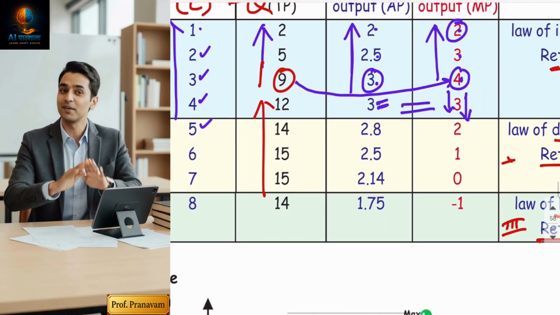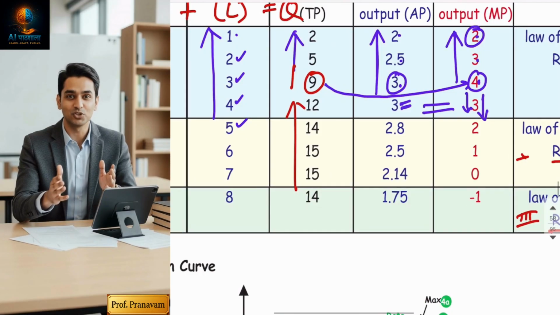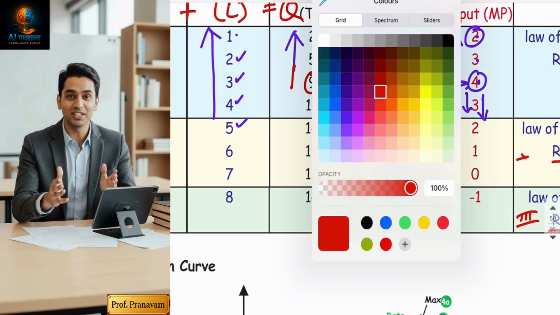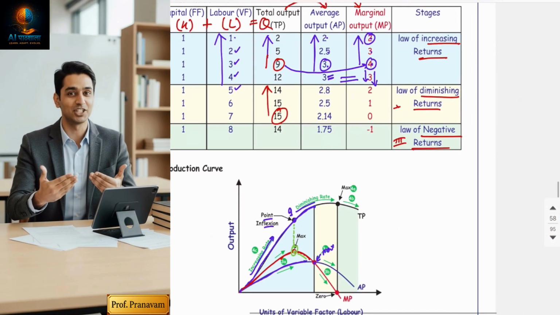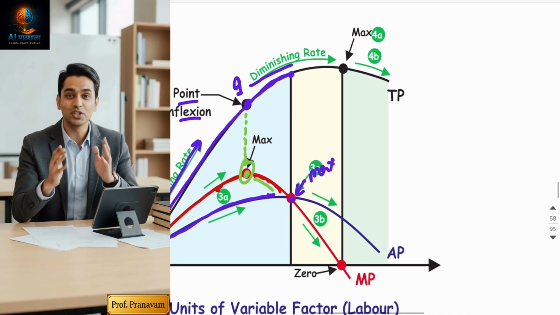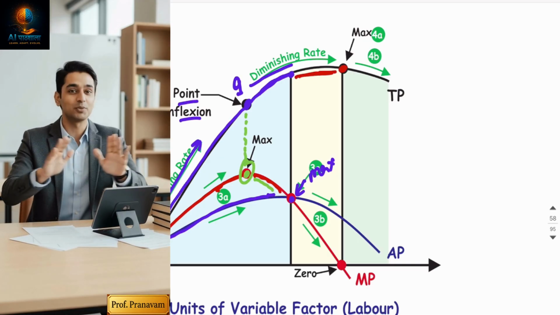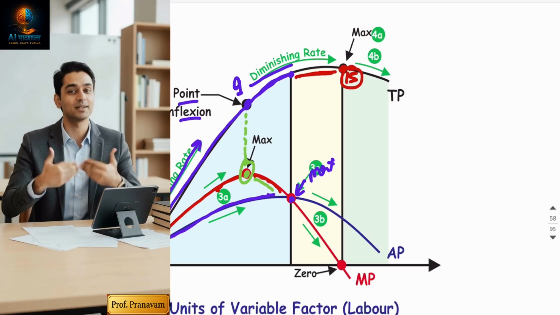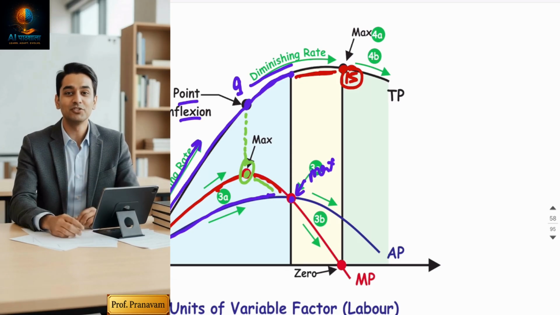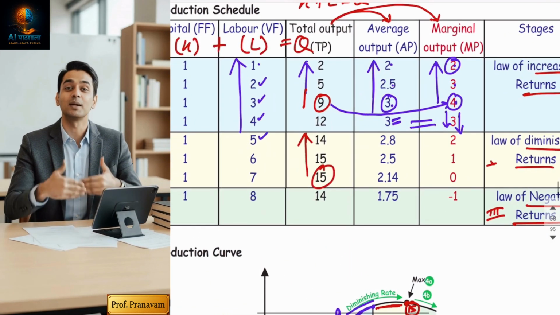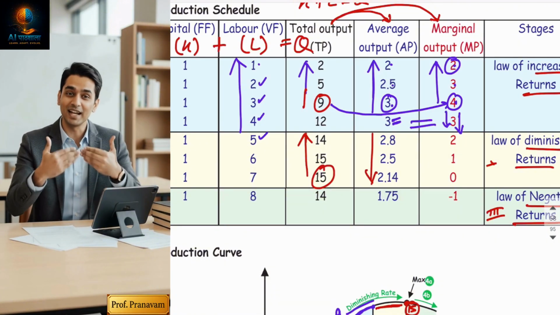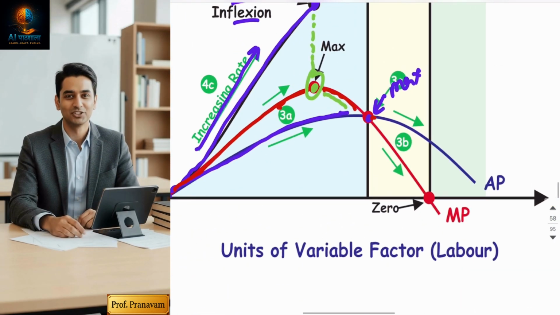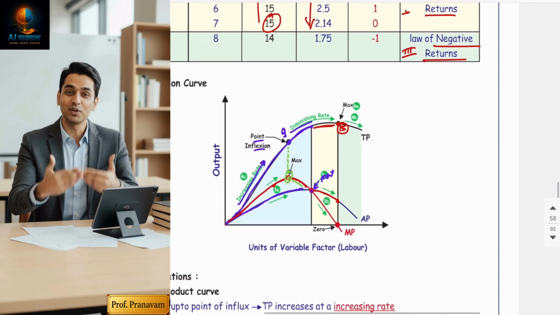In the second stage, as more and more input was increased, my TP was increasing, but at a diminishing rate, and it becomes maximum, reaching 15 units. Throughout the second stage, my TP was increasing. AP is continuously falling, but remains positive. So my AP is continuously falling, and the second stage is over.